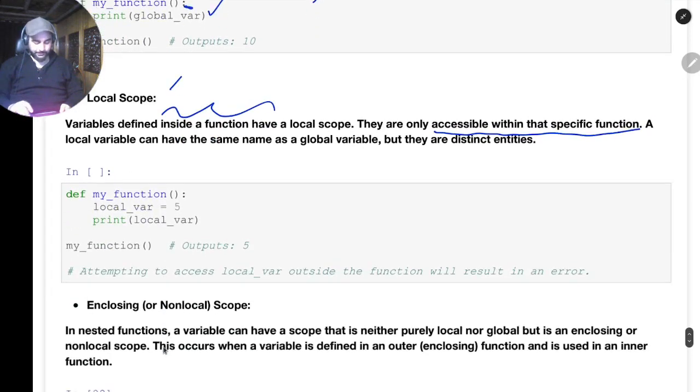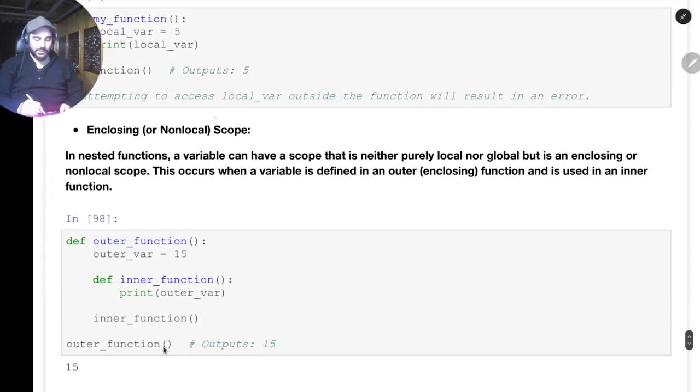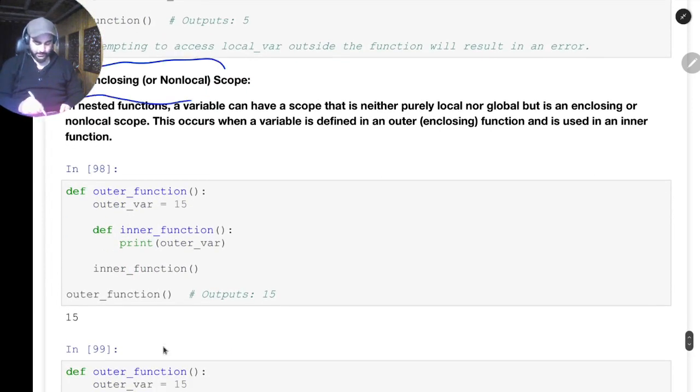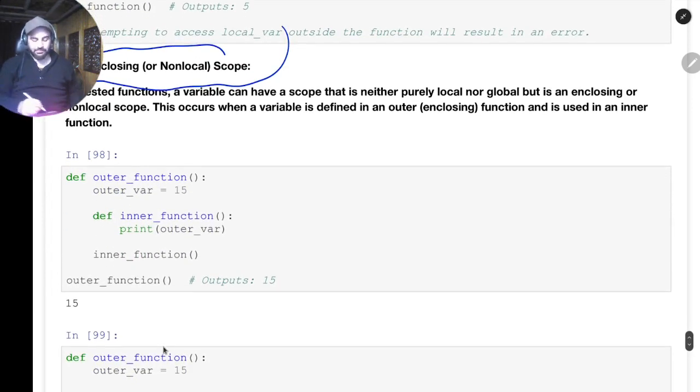Okay. Then we have something called enclosing scope or non-local scope. This is basically used in nested functions, when you have a function within a function. So this is not purely local, and not purely global. It is not purely global, it cannot be accessed throughout a file, and it is not purely local as well.